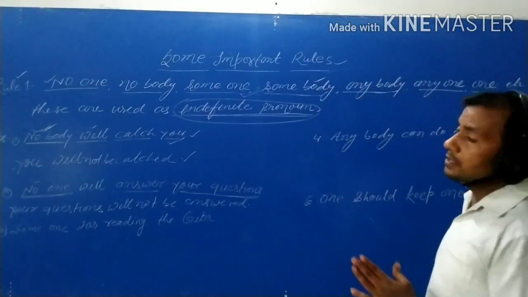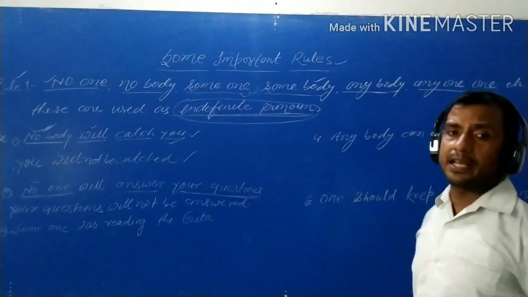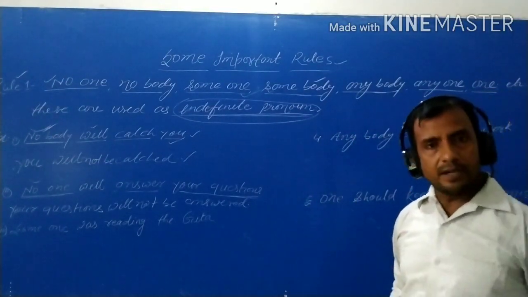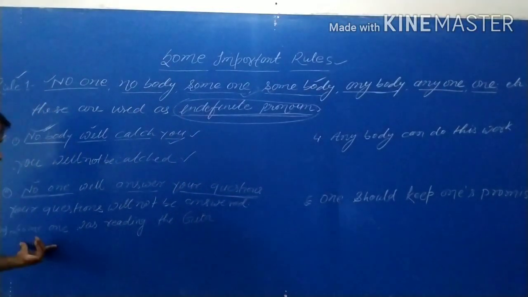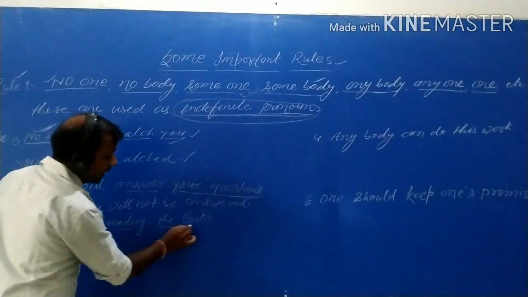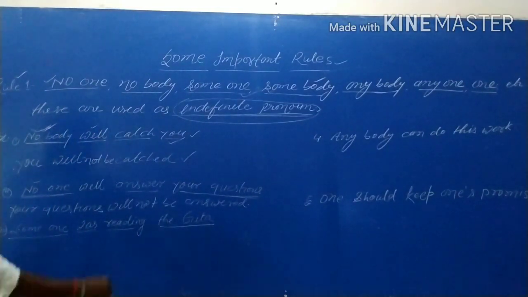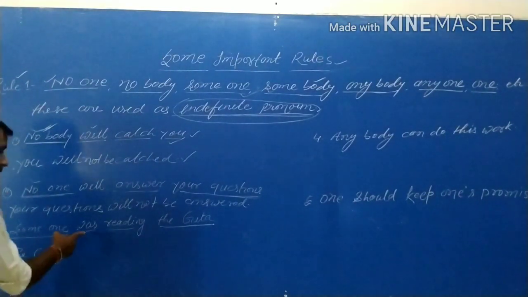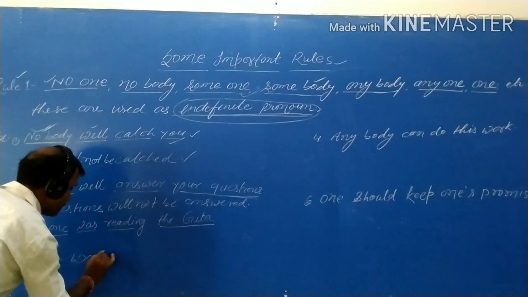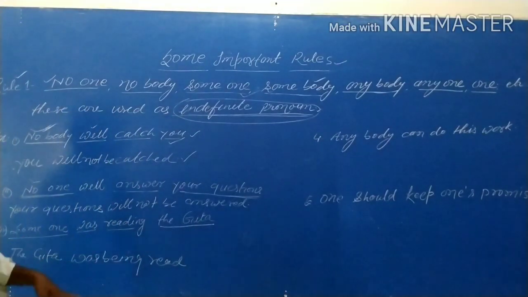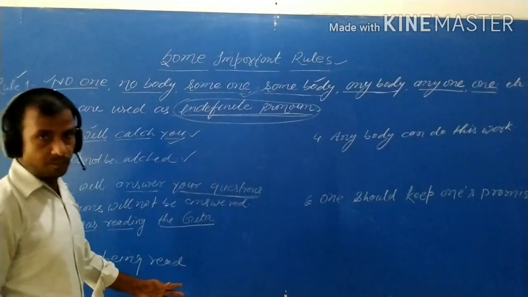The direct meaning is that if these words are given in a sentence in active voice, then when you make the passive, there is no need to write them as a by object. Here, someone was reading the Gita. Someone is the subject, was auxiliary, reading the verb, and the Gita the object. So the object will be the subject of the passive: the Gita was being read. There is no need to write by someone.